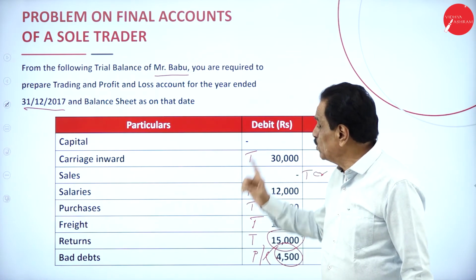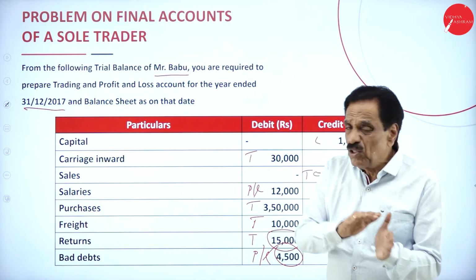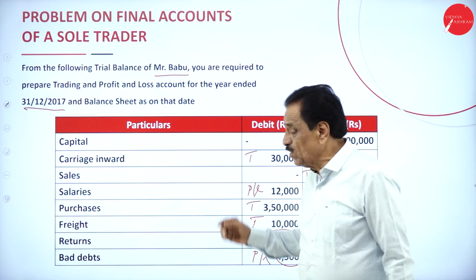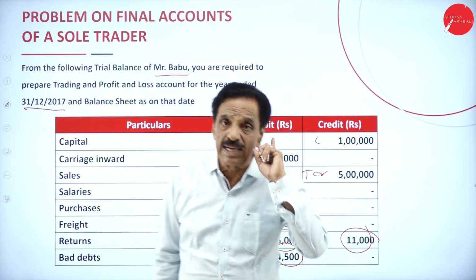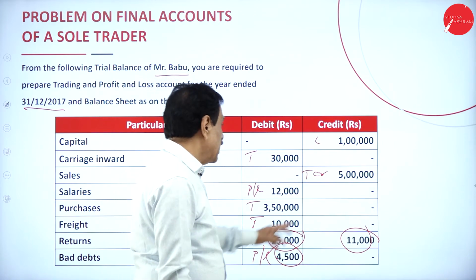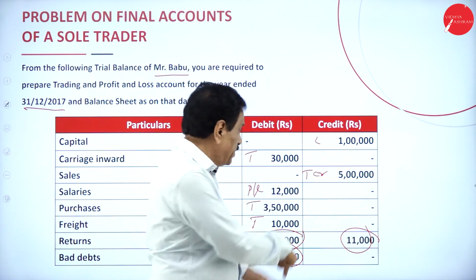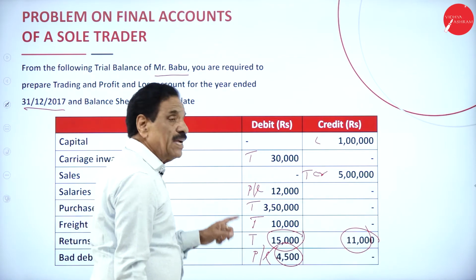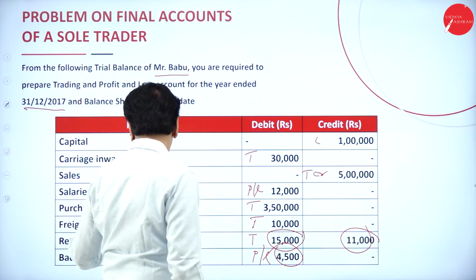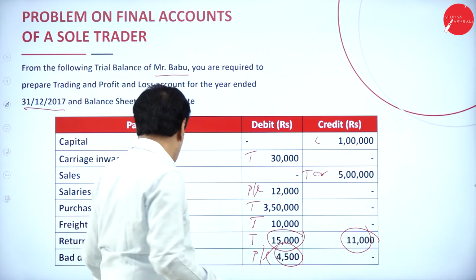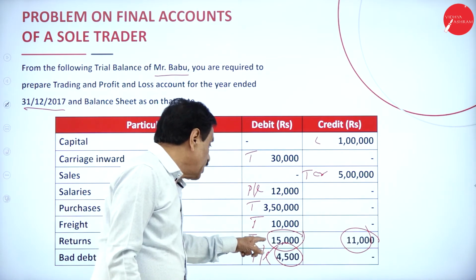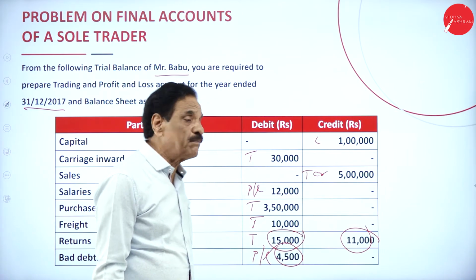You must be in a position to bifurcate which will come in the trading account, which will come in the profit and loss account, which will come in the balance sheet directly. Capital is a liability item. Then carriage inward is directly connected to trading account. Then sales, trading account, credit side. This type you have to bifurcate. Then salary will come in profit and loss account. Then purchases will come in trading account. Then freight is directly connected to trading account. Returns: debit side, sales return; credit side, purchases return. This should be deducted from sales, this should be deducted from purchases.